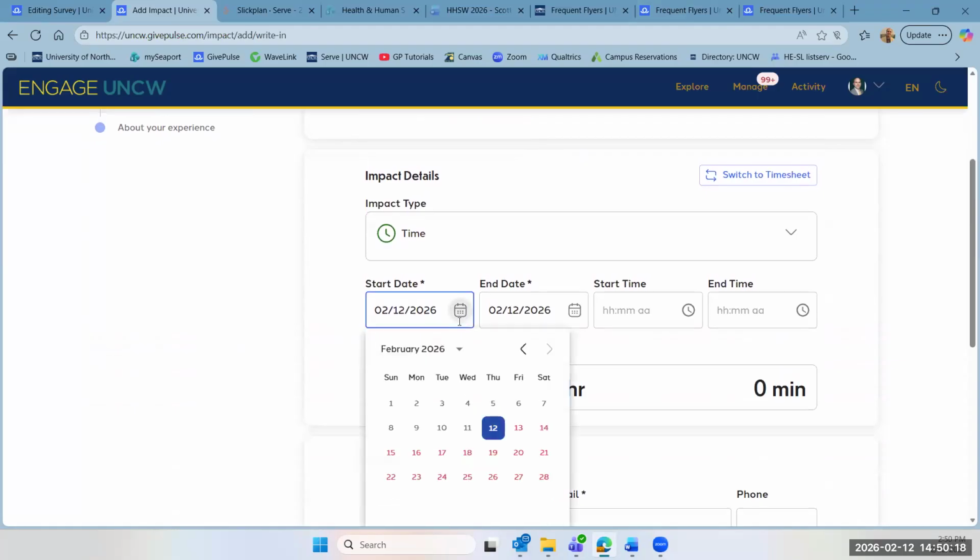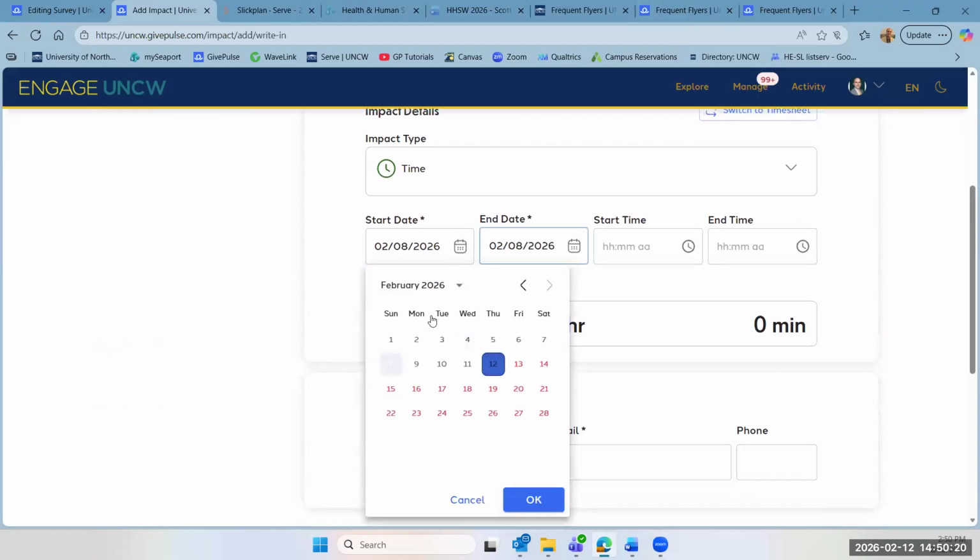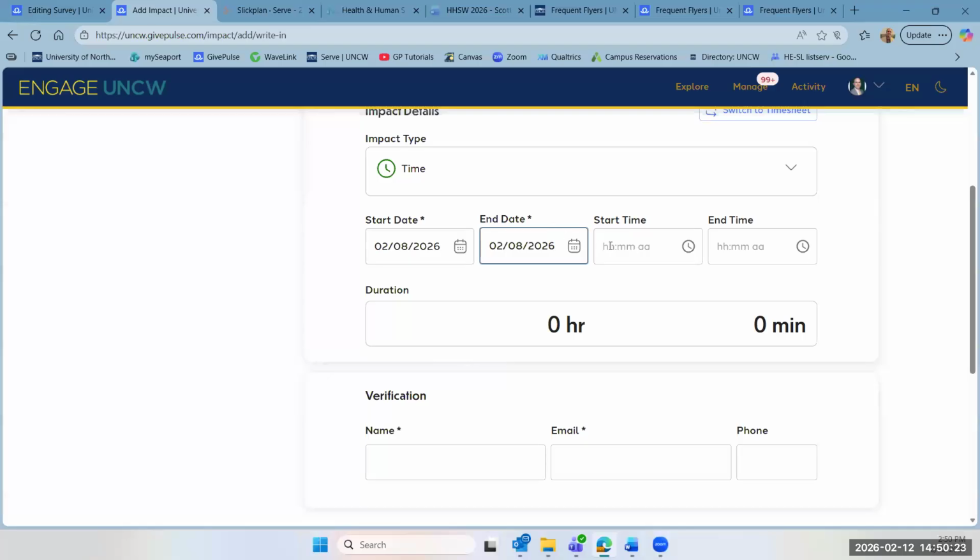You're going to indicate the date and the start time, end time.